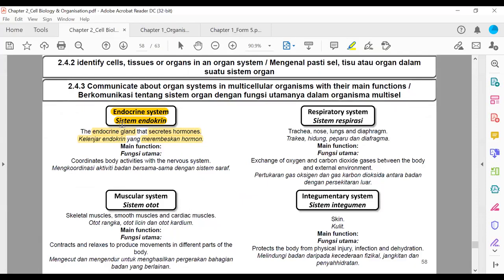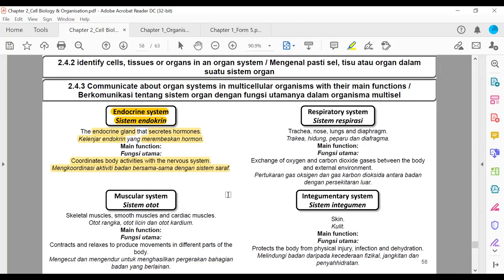Now, main function. Apa function endocrine system? Endocrine system coordinates body activities with the nerve system. Mengkoordinasi aktiviti badan bersama-sama dengan sistem saraf. Biasanya, endocrine system bekerjasama dengan nerve system. They cooperate. So nerve system and endocrine system akan bekerjasama dalam mengawal semua aktiviti yang berlaku dalam badan kita. Tapi ada juga aktiviti yang dikawal 100% oleh hormon sahaja.